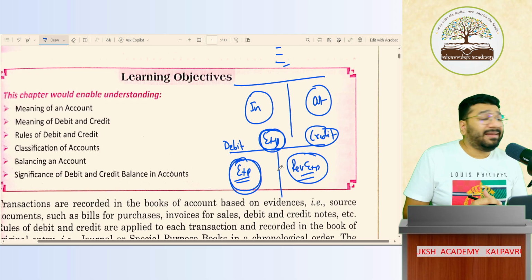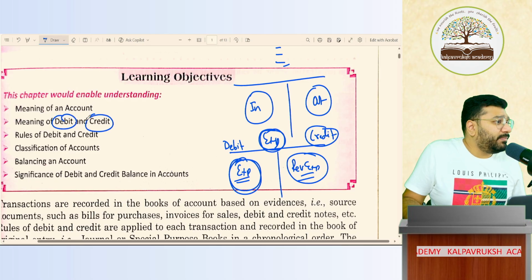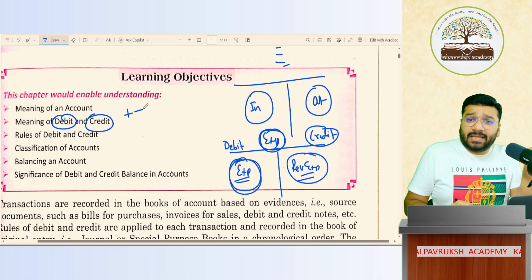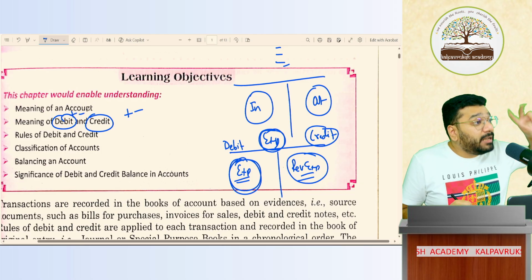What is the meaning of debit and credit? In simple layman language, debit and credit is nothing but, if I have to correlate this with maths, plus and minus. Is debit plus, credit minus? No. Debit will sometimes act as plus, sometimes act as minus. It will depend on the rule.